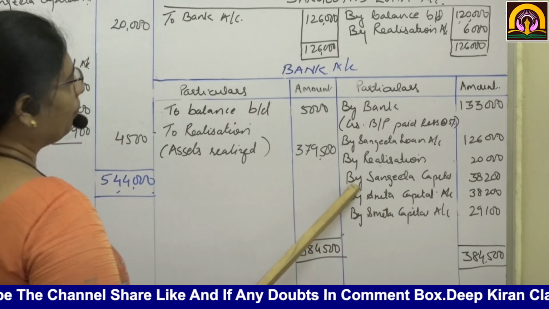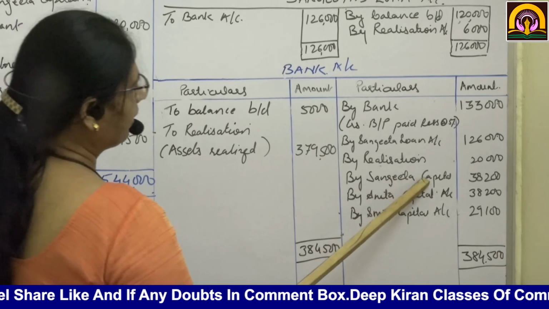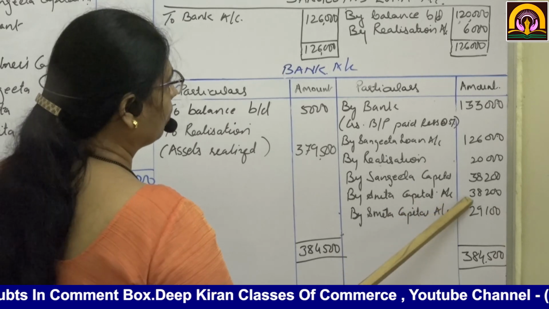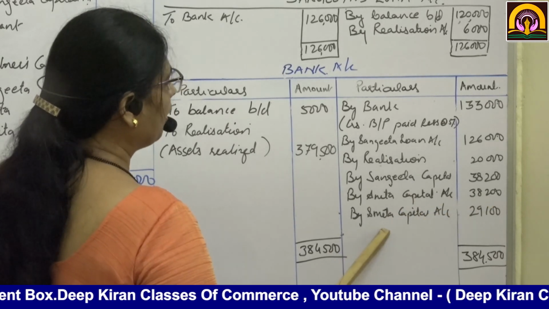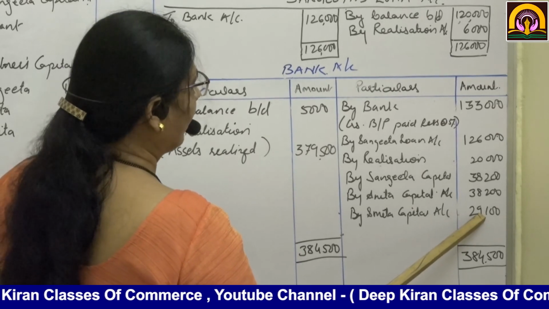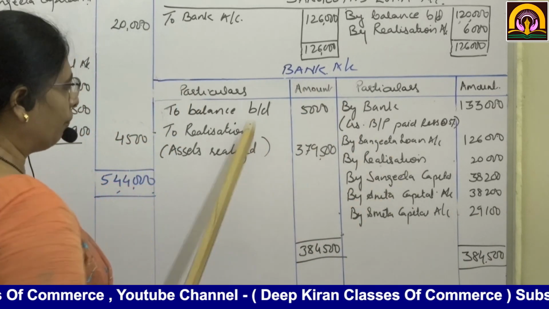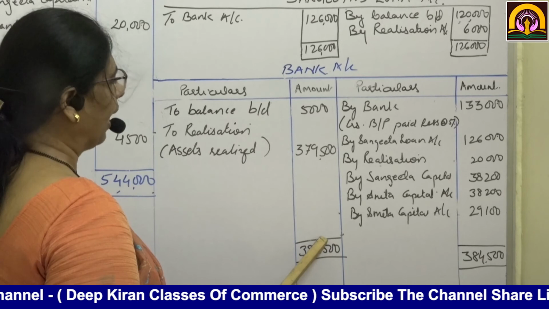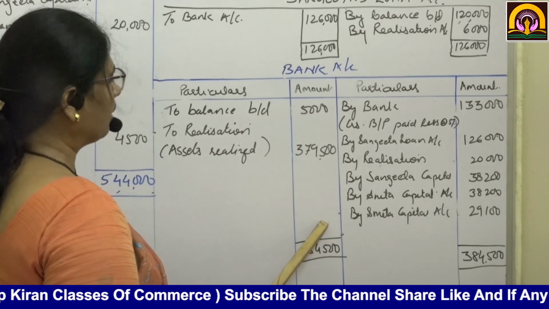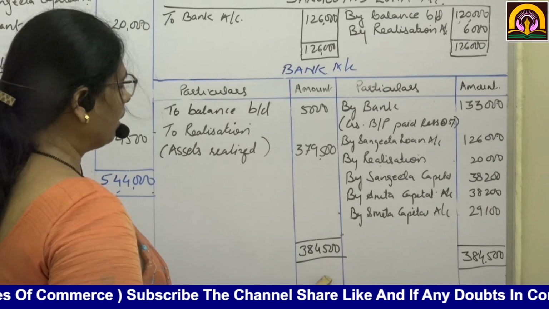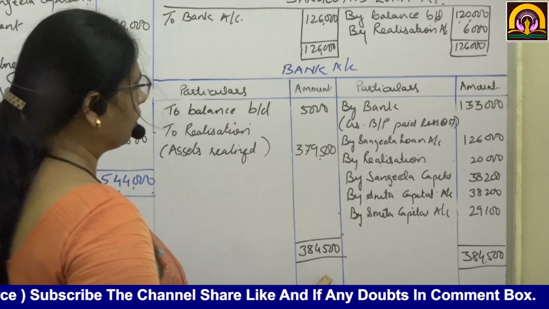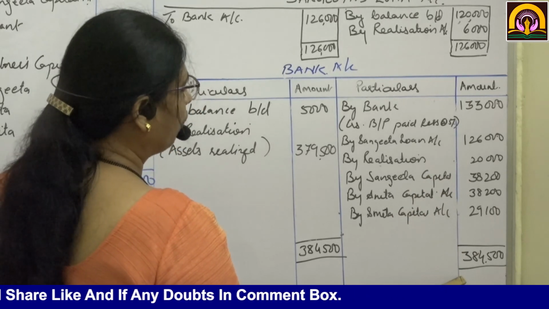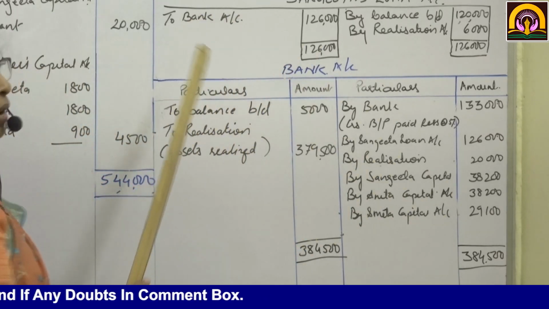And now the capital accounts. By Sangeeta's capital account 38,200, by Anita's capital account 38,200, by Smita's capital account 29,100. So here we are going to close the bank account. In this type of dissolution sum, the bank account must tally. So here the total comes to 3,84,500. If you total up the credit side, it also comes to 3,84,500.